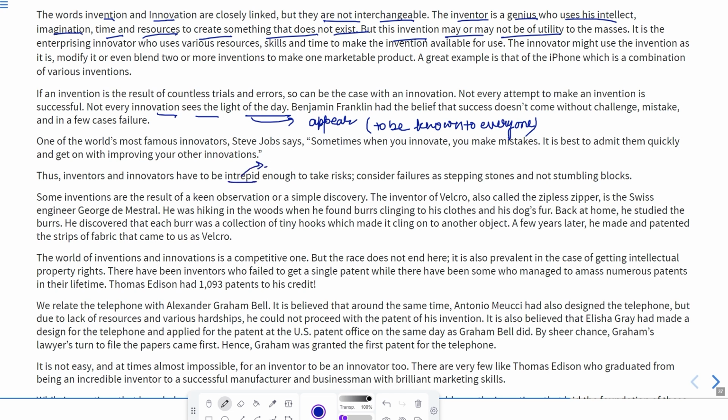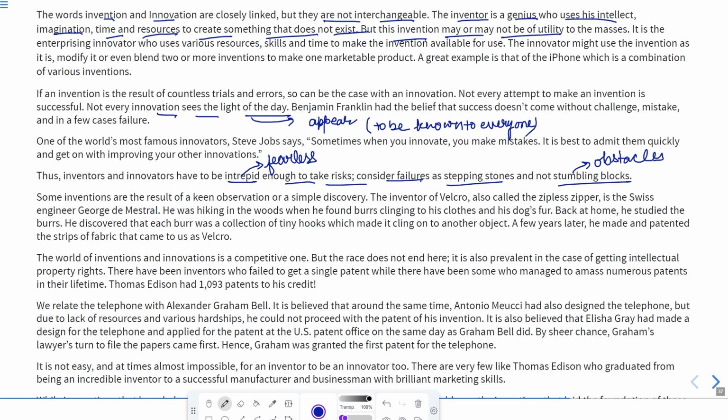Thus, inventors and innovators have to be intrepid enough. Intrepid means fearless or dauntless. So they should be fearless enough to take risks. They should not worry about the risk. They should be adventurous, so that they can take risks. Consider failures as stepping stones. They should consider failures as stepping stones, meaning motivators, not stumbling blocks. Stumbling blocks means obstacles. Okay, they should not see failures as obstacles. In fact, they should see failure as the motivator.